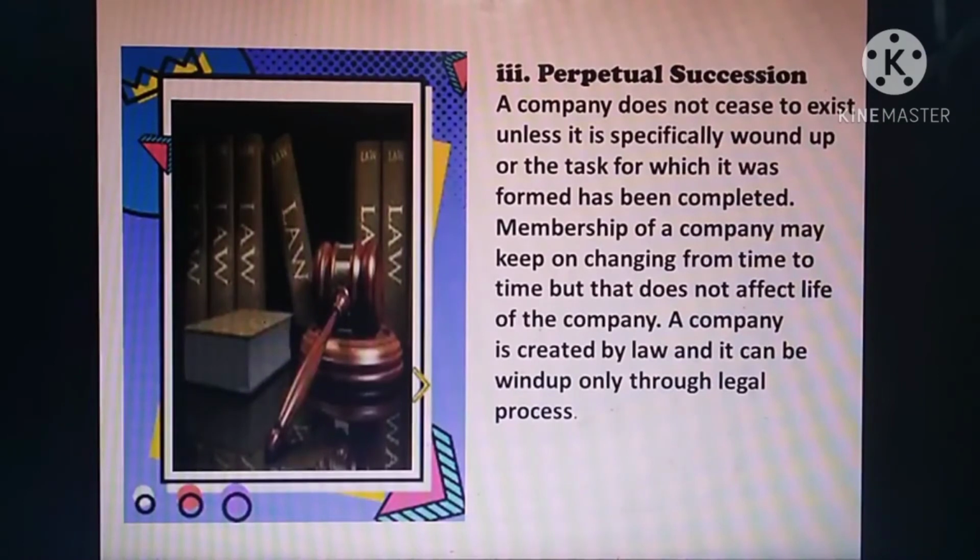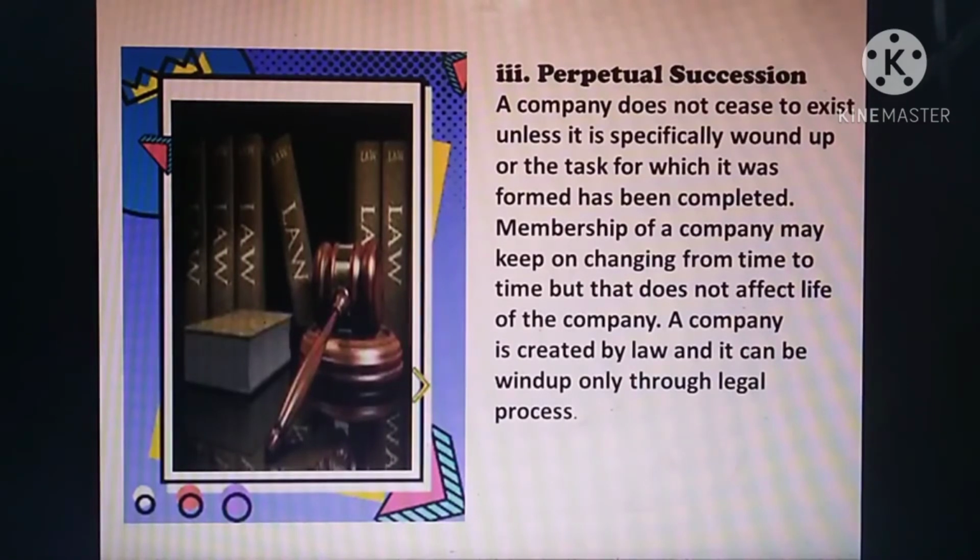Then perpetual succession. Perpetual succession means long life. The company does not cease to exist unless it is specifically wound up or the task for which it was formed has been completed. So a company has perpetual succession, long life. Anything that happens to the members will not affect the company. Members may come and go, but the company goes on forever. Members may change every year or every 5 years, but the company goes on forever.